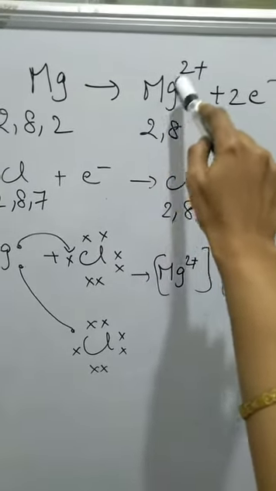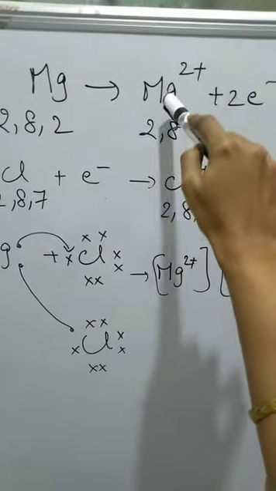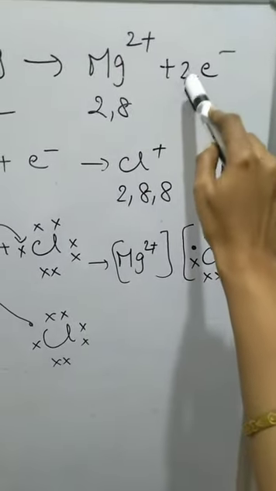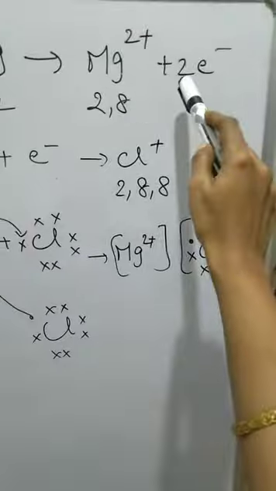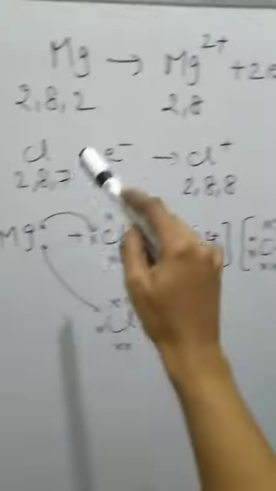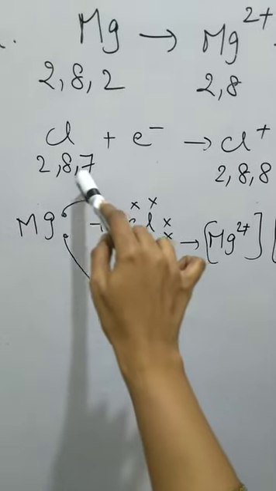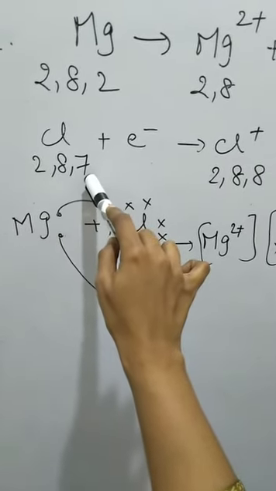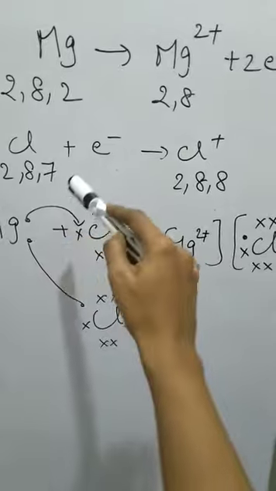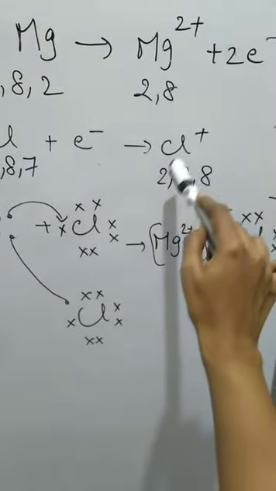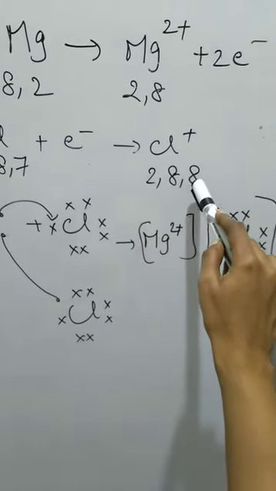So magnesium will become a positively charged ion because it has lost 2 electrons. So it will become Mg2 plus. And it is giving away 2 electrons. How many electrons are removed? 2 electrons. To whom is it going to give? To chlorine. Chlorine has got electronic configuration 2, 8, 7. But at a time it cannot accept 2, it will first accept 1 electron. So chlorine has become Cl minus and its configuration has become 2, 8, 8.